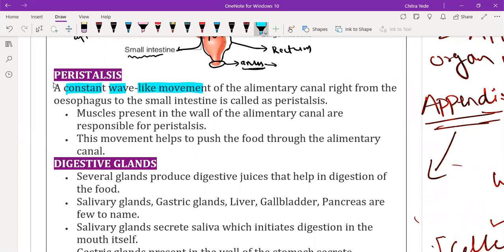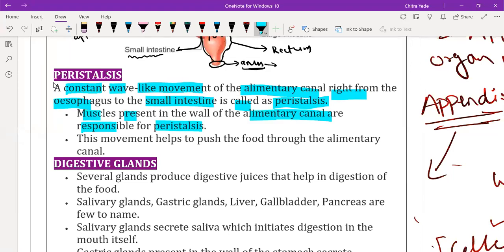So the constant wave-like movement of the alimentary canal right from the esophagus to the small intestine is called peristalsis. This movement of the food due to contraction and relaxation of muscle is called peristalsis. Muscles present in the wall of the alimentary canal are responsible for this process.